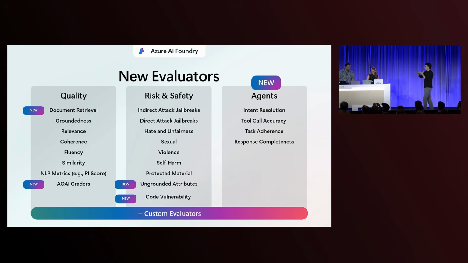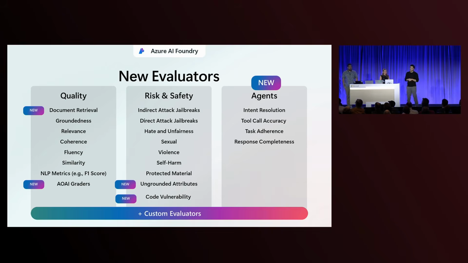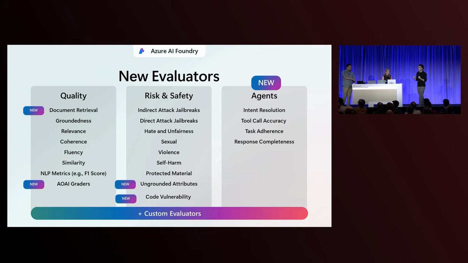We already had a great slew of evaluations, but now we're adding even more. Big shout out to the Azure AI Evaluations team. They do fantastic work, as well as our Office of Responsible AI, located in New York, that Amanda and I get to interact with a lot. So that's awesome. You can see here we have a bunch of new great evaluations specific to agents around intent resolution, tool call accuracy, task adherence, and response completeness.